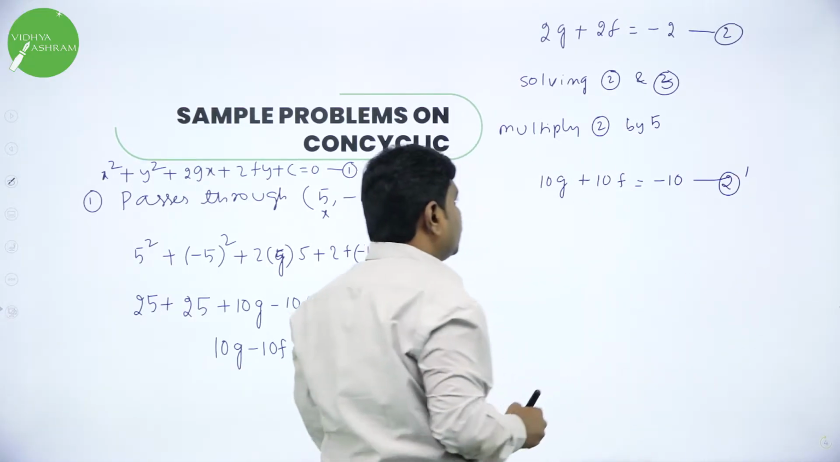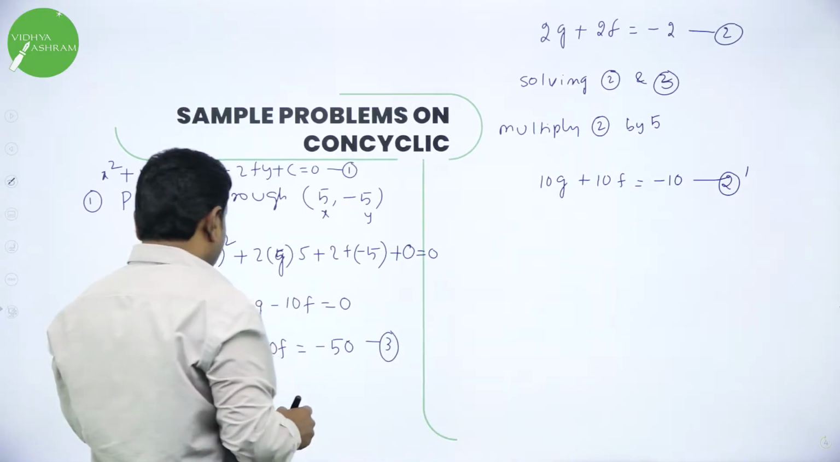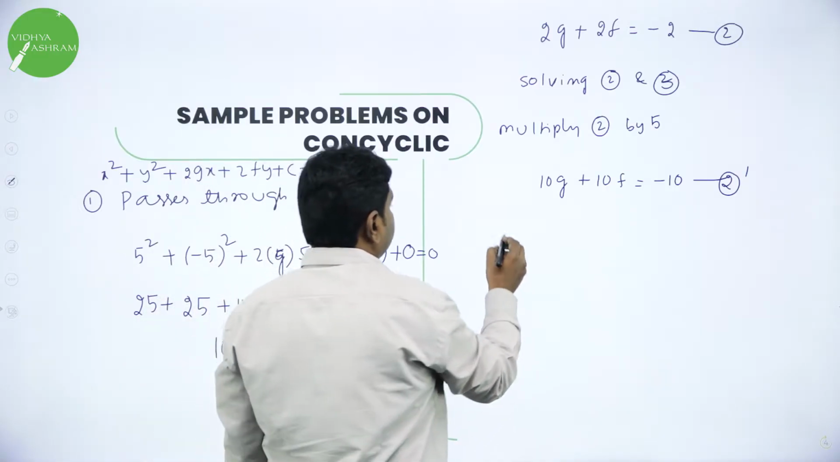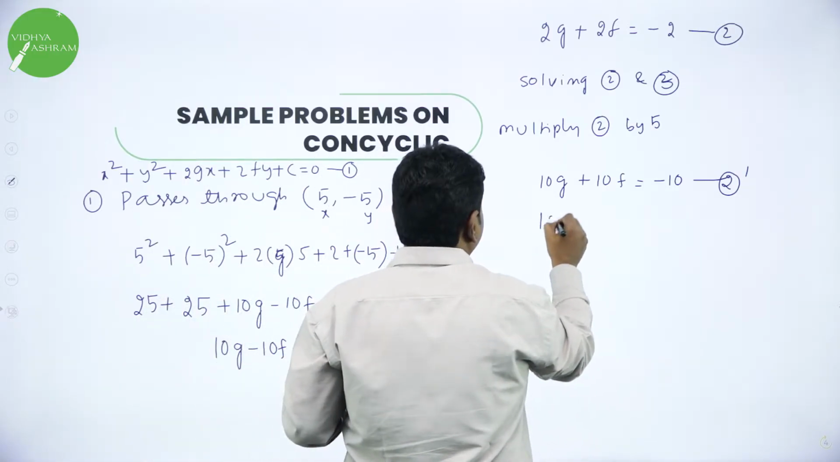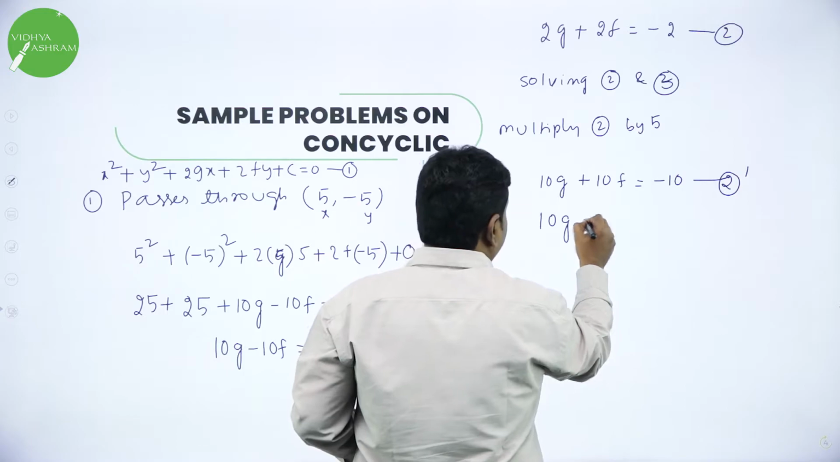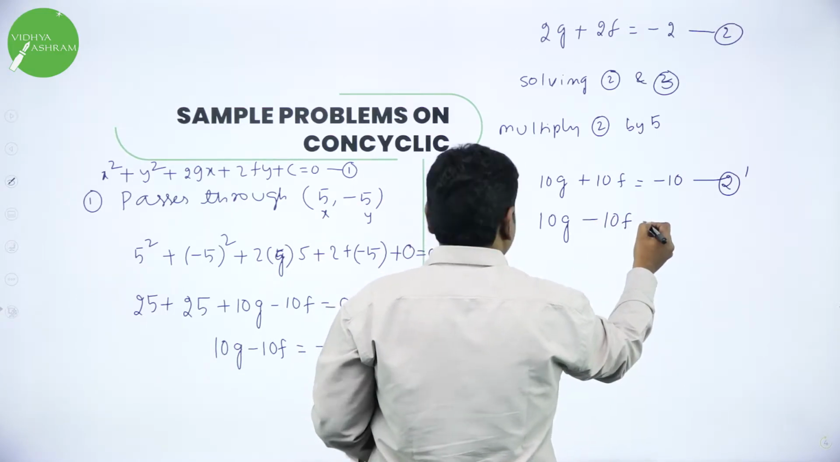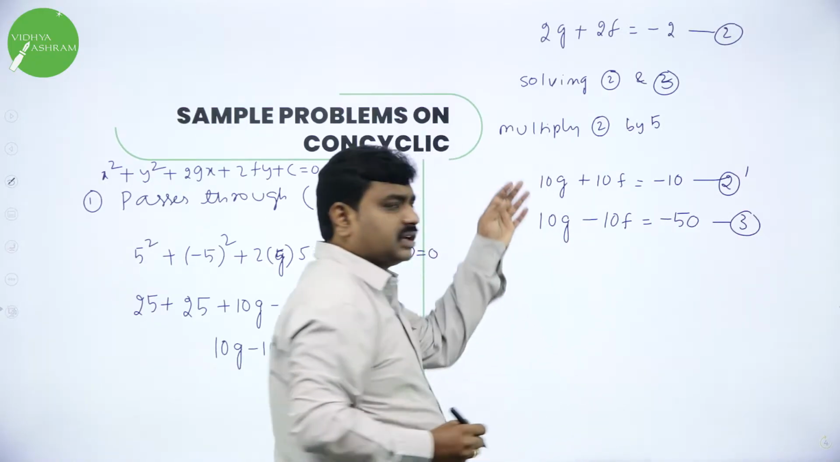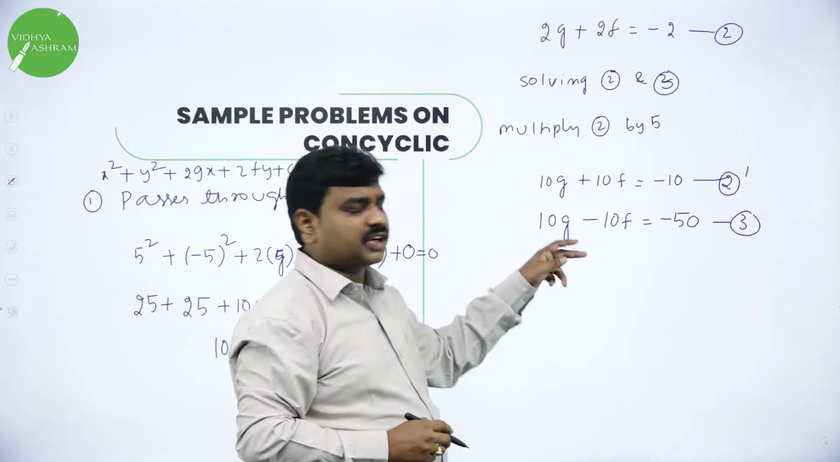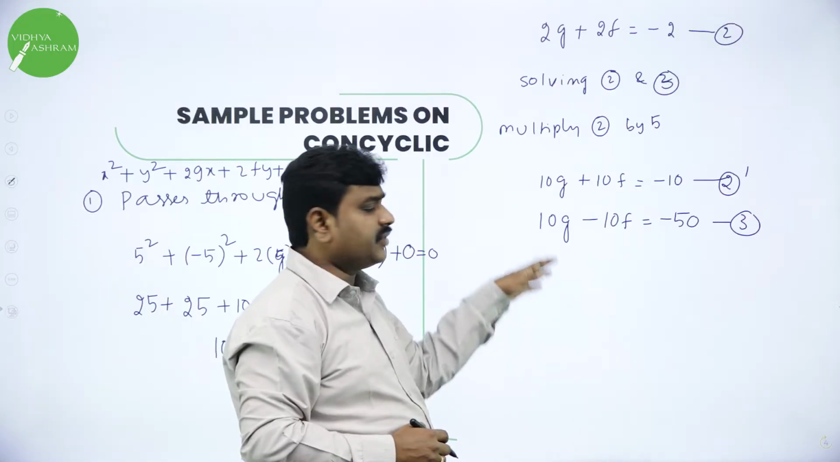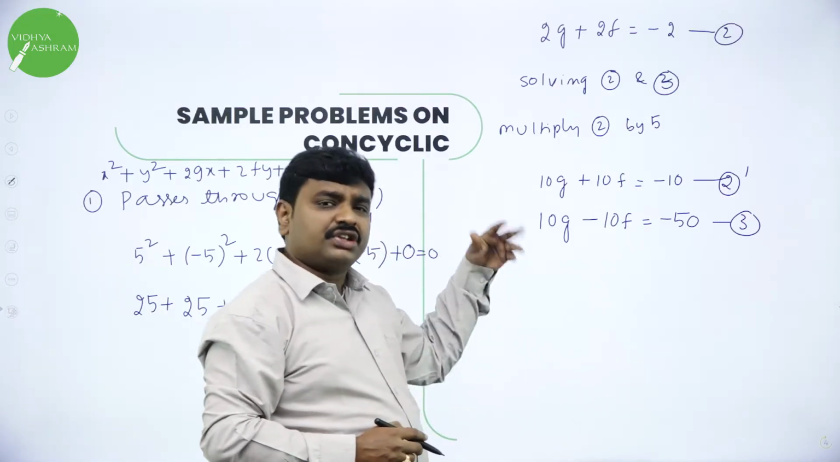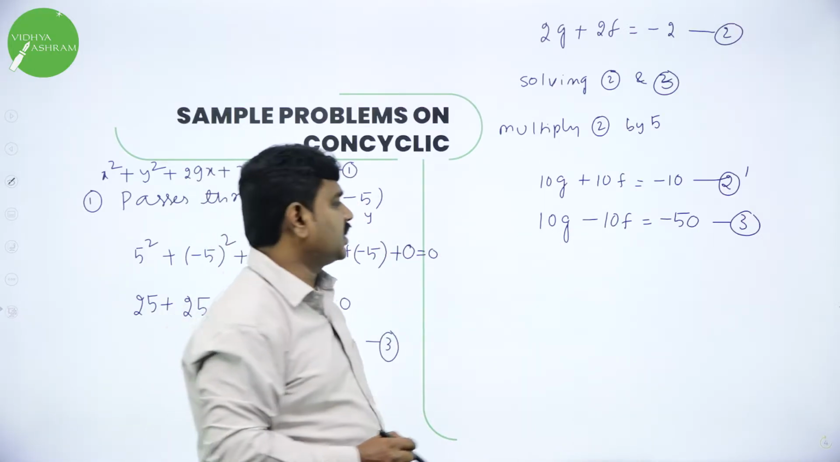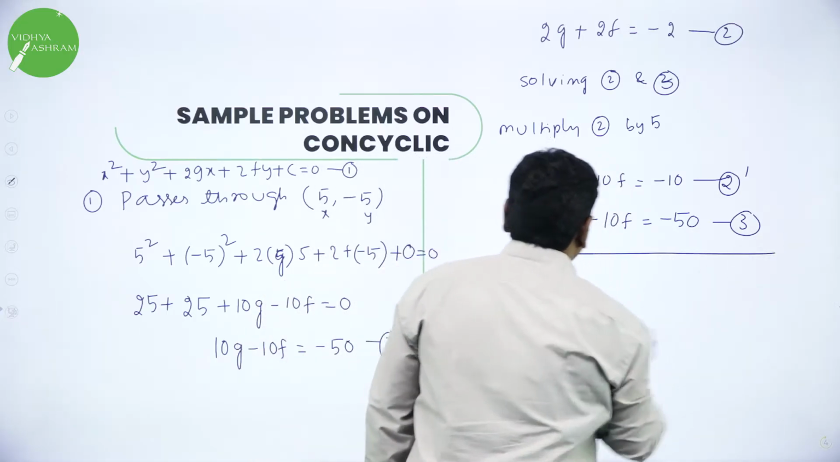Now under this I will write equation 3. I want to solve equation 3. What is equation 3? 10G minus 10F is equal to minus 50. This was equation 3. Now I will subtract. Either you can add or subtract. If you add, 10F cancels, or if you subtract, 10G cancels. So now I will do subtraction.